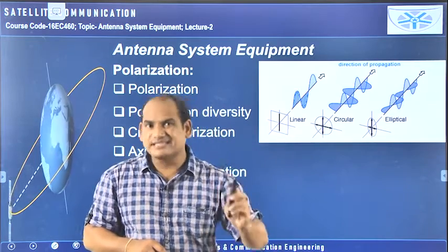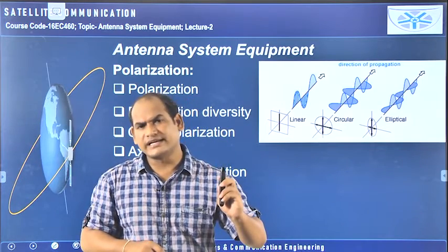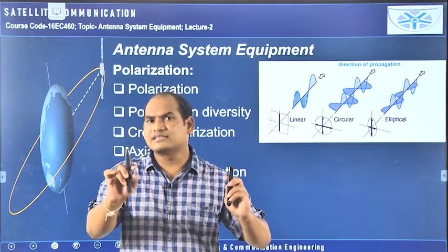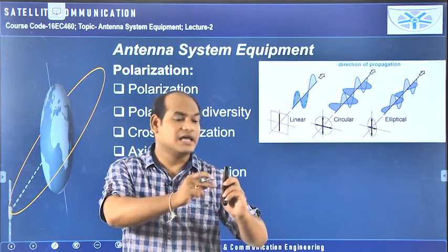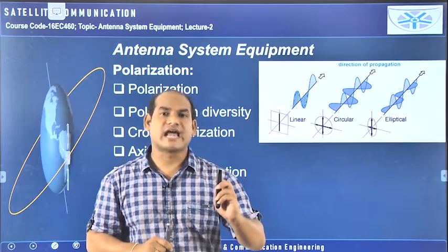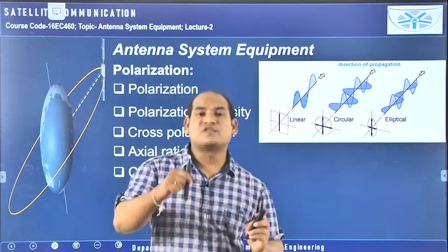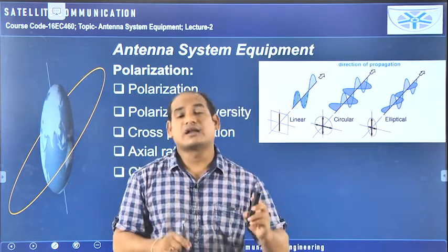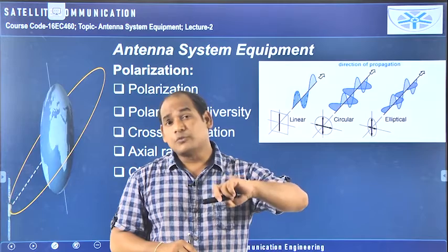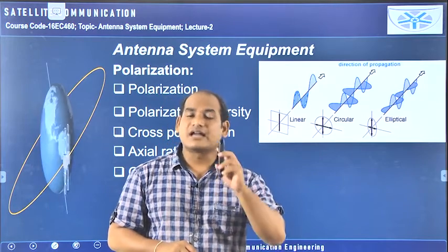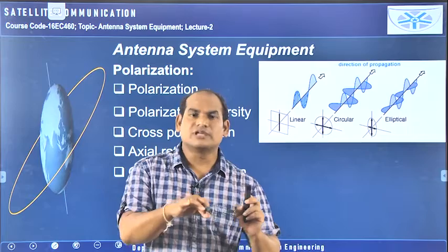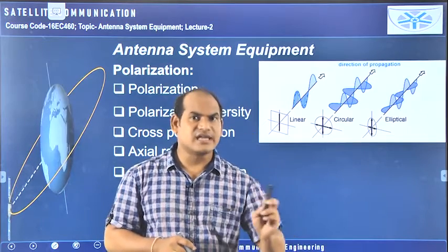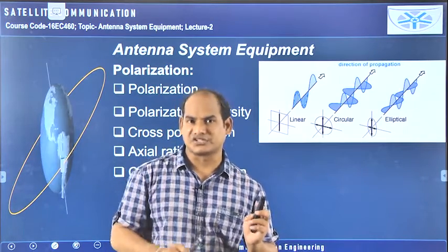If the receiving antenna is oriented vertically also, if the transmitting antenna is circularly polarized, then in this case also it will be received by this particular receiving antenna. So it is better to go for circular polarization if you are not able to fix a certain polarization for the orientation of the receiving antenna. If you want to leave the orientation of the receiving antenna free, you should go for circular polarization only.